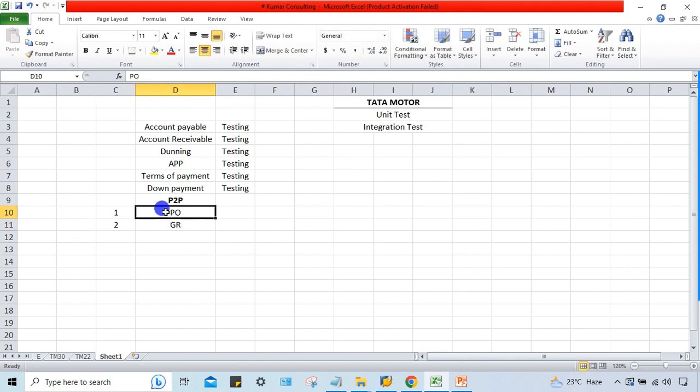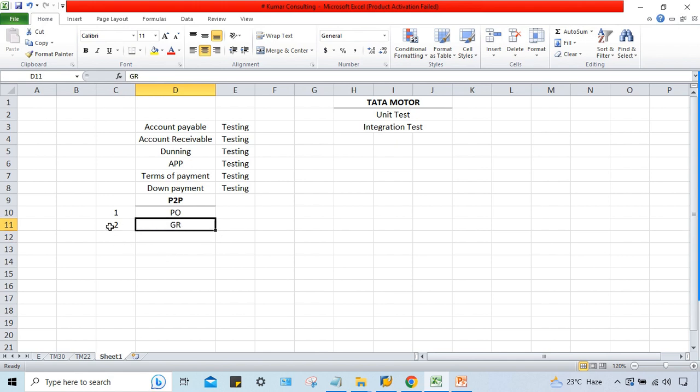Okay. So first activity, Tata Motor sent an order, that is purchase order, to supplier, and based on this purchase order, supplier has delivered the goods. So this goods receipt will be posted here. It is going to be recorded because certain stock is received by Tata Motor. So this is called goods receipt.